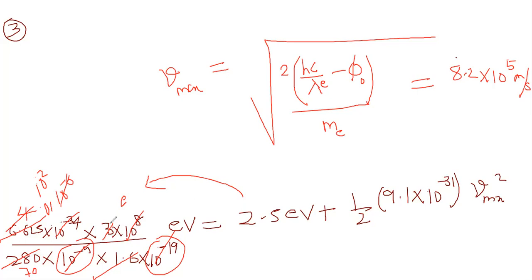Yes, Vishal? 8.2 into 10 power 5. This all you got? 10 power 5, is it? 10 power 5 will not exist only here. 10 power 2 is already there here. But there's a 10 power 3 over here as well. That's what I cancelled. You have to add 10 power 3 and 10 power 2. You can't cancel them. It will be 10 power 5.